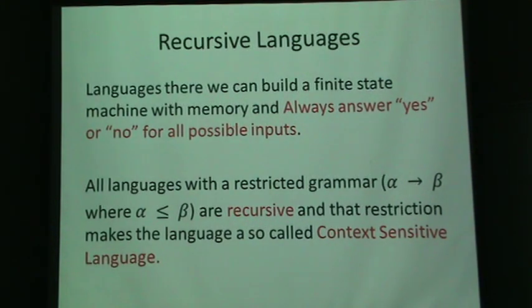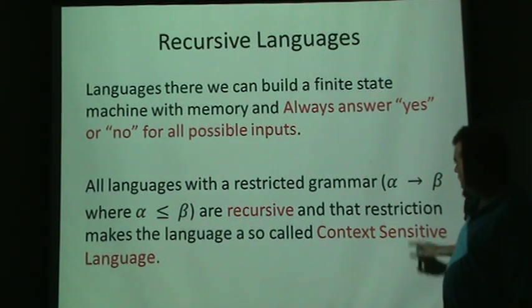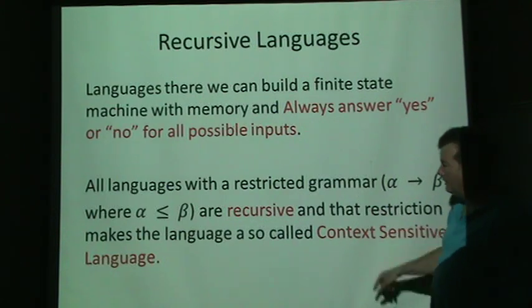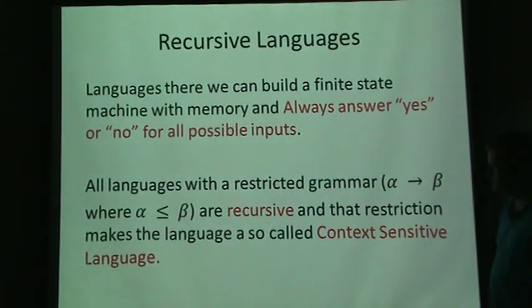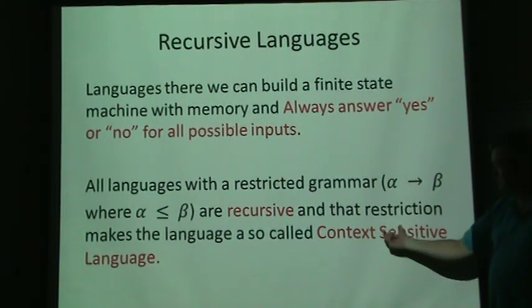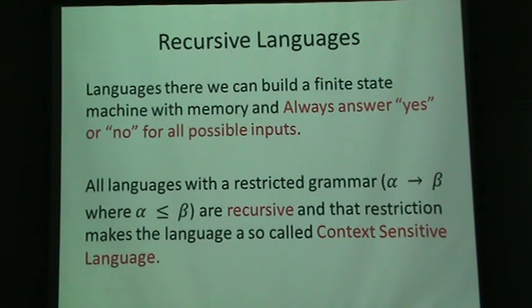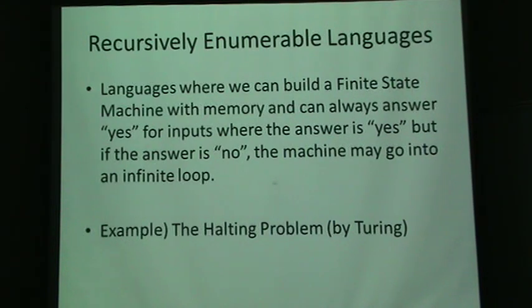And then all languages that have a restricted grammar, meaning the beta side is as big or bigger than the alpha side, those are restricted languages, and we're going to call those by this new name, context-sensitive languages. So those context-sensitive languages are languages that will always produce a yes or no.